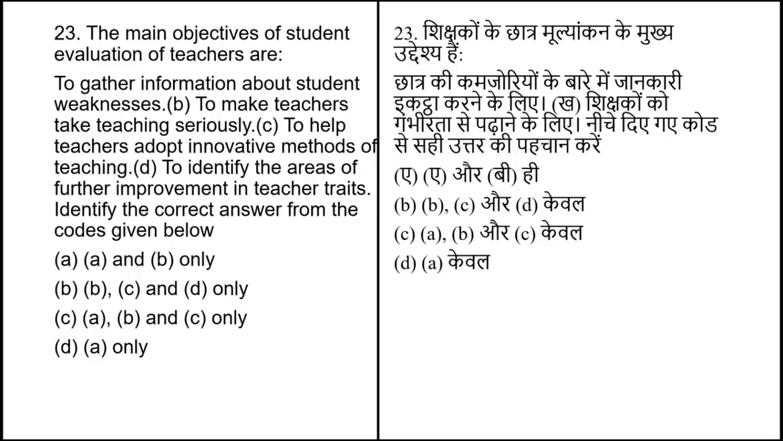The main objective of students' evaluation of teachers are to gather information about student weakness, to make teachers take teaching seriously, to help teachers adopt innovative methods of teaching, to identify the area of further improvement in teaching traits. Identify the correct answer from the code given below. The correct answer of this question is option number B, that is to make teachers take teaching seriously, to help teachers adopt innovative methods of teaching, to identify the area for further improvement in teaching traits.